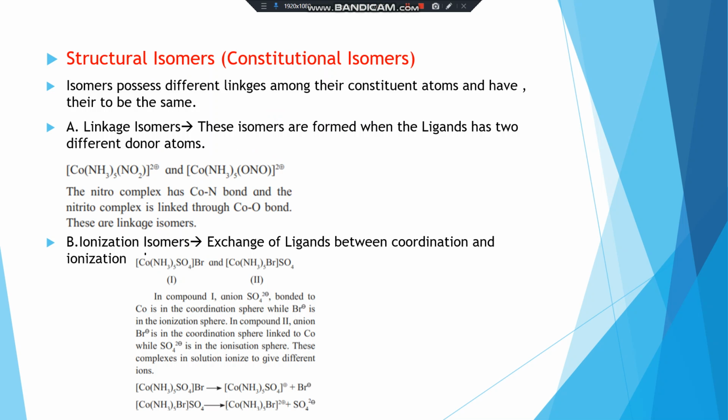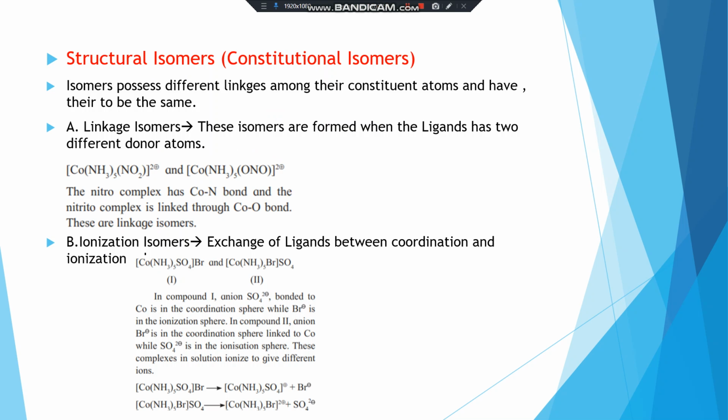And the next one, structural isomers, which are also called constitutional isomers. Structural isomers possess different linkages among their constituent atoms and have the same chemical formula. They can be classified as linkage isomers, ionization isomers, coordination isomers and solvated isomers. They are classified into these four types.